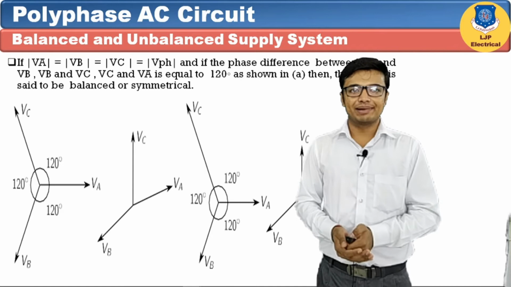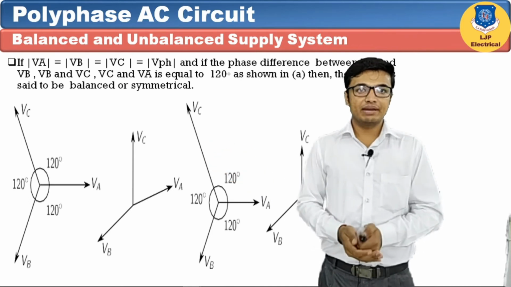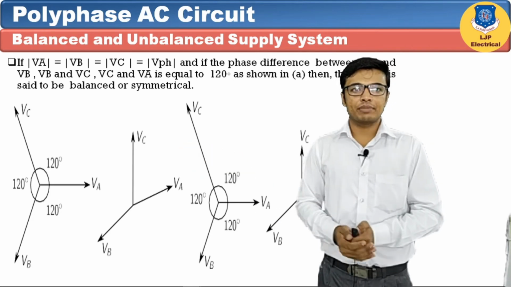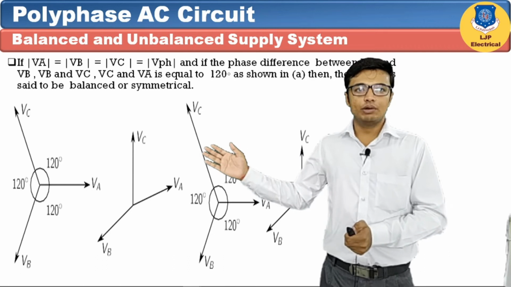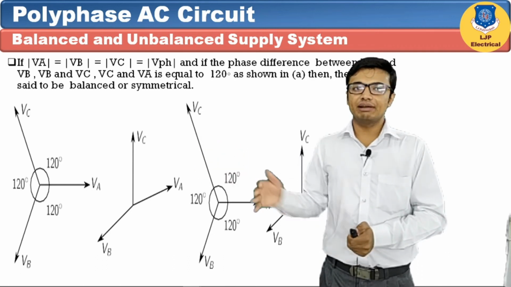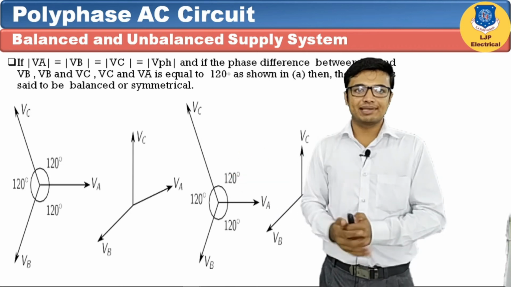Let's define unbalanced supply system. If the magnitude or the phasor difference is unequal, it is called an unbalanced supply system. From the second diagram we can say that we have three voltages, VA, VB and VC, each having unequal magnitude as well as unequal phasor difference. So this is an unbalanced supply system.